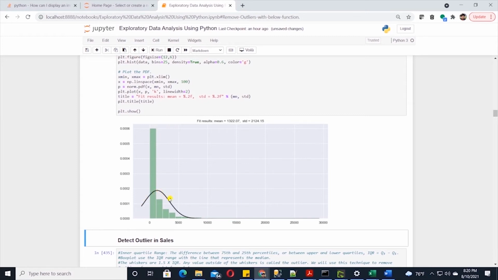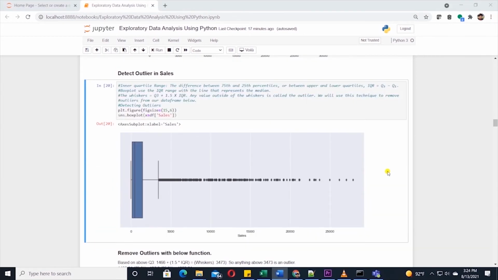This confirms that our data has positive skew with the peak on the left and the tail on the right. Our data has a huge concentration to the left of the mean. Let's go ahead and move to the next step. We are going to detect outliers in our sales variable.